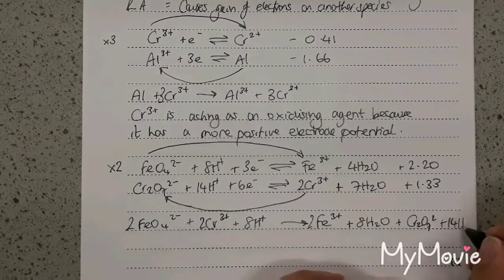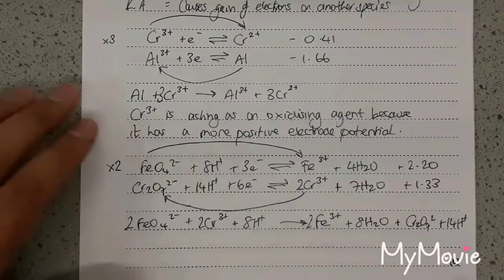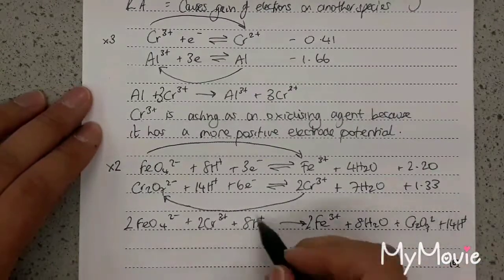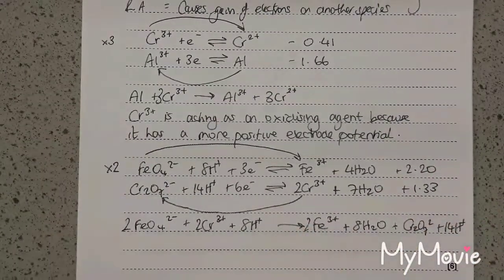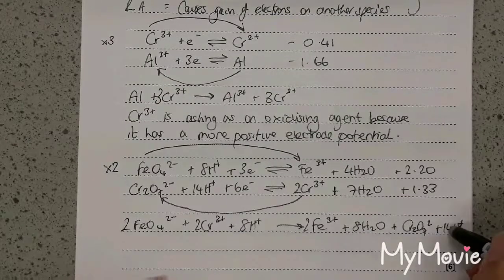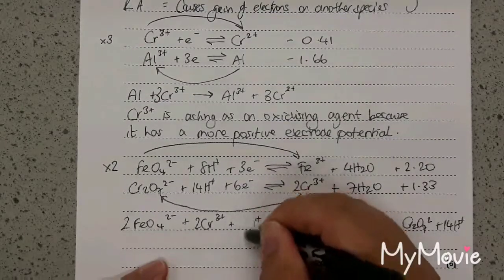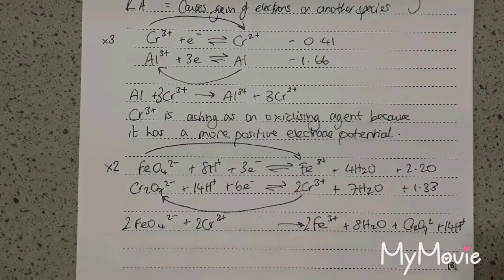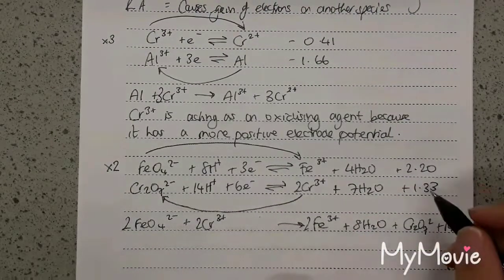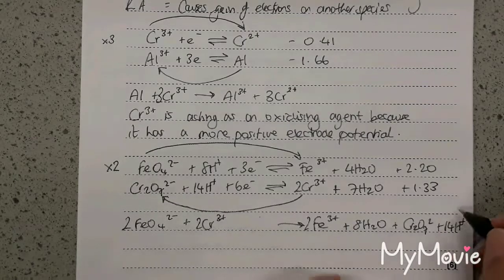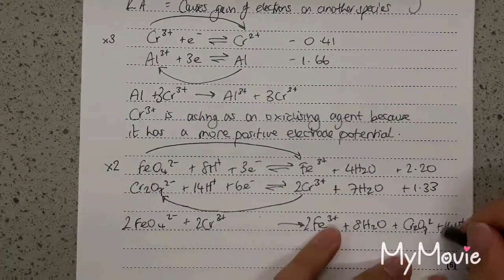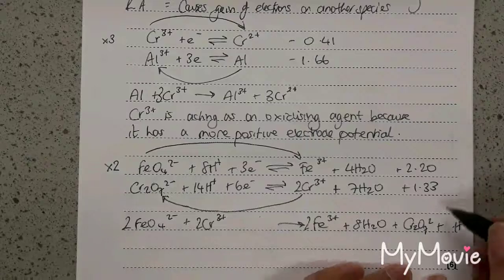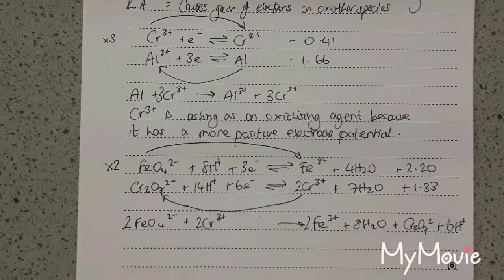plus 14H+. So now I've got hydrogen ions on each side. I can cancel these down, so I can remove the 8H+ from this side and take 8 off of there. So that will completely be removed. Take away 8 from this, and that's going to give me 6 hydrogen ions left over. And there we go.